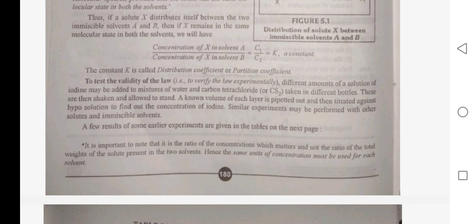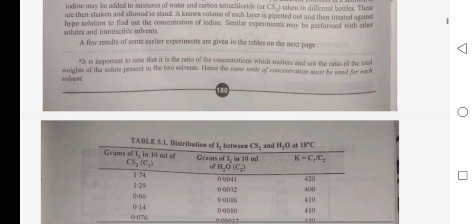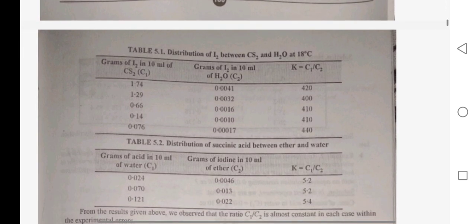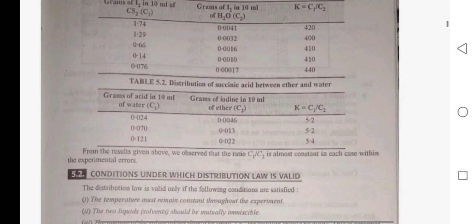A few results of some earlier experiments are given in the table on the next page. With 1 gram of iodine, 10 ml of CS2 has C1 of 1.74 and water has C2 of 0.0041, and K comes out to be 420.